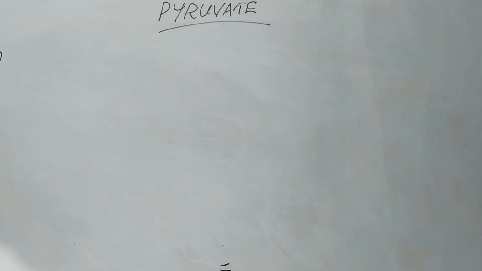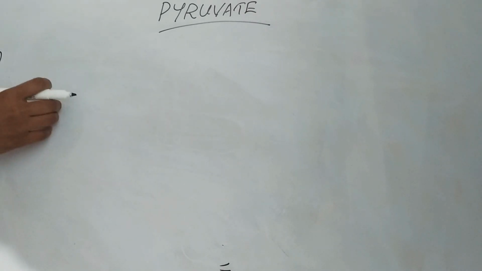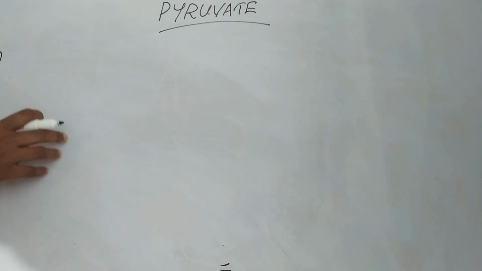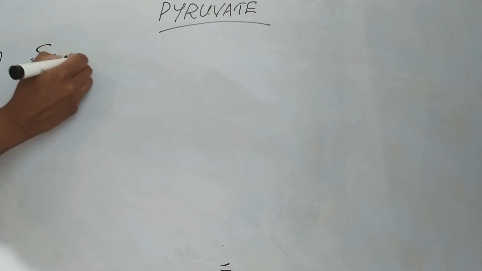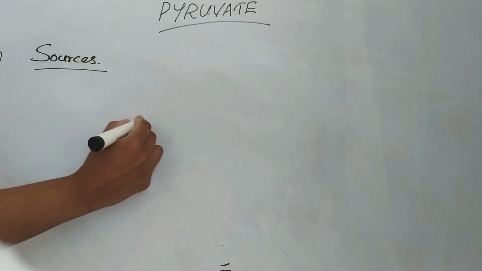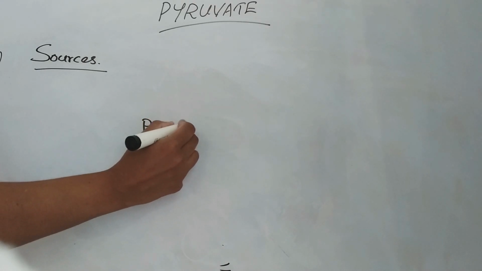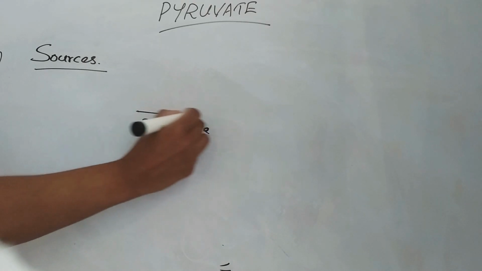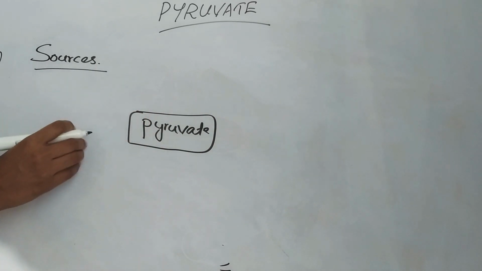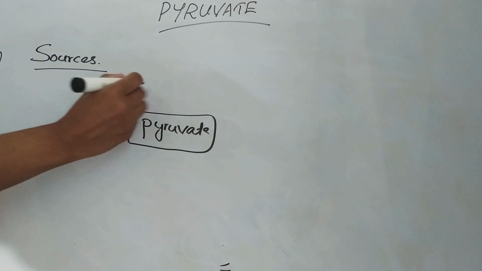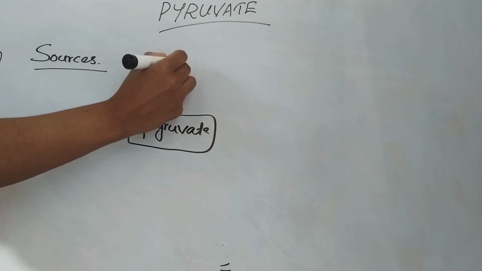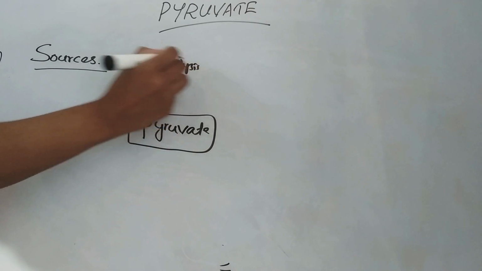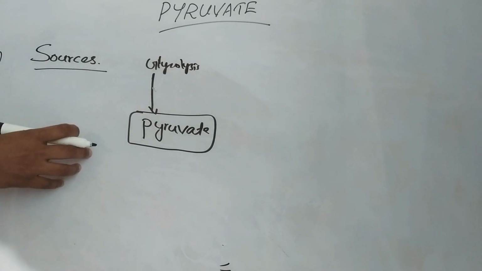Hello everyone. Today we will discuss the formation and fate of pyruvate. Pyruvate is an intermediate in several metabolic pathways throughout the cell. So let's see the sources of pyruvate first. Principally, pyruvate is formed from glycolysis. From glycolysis, pyruvate is produced as the end product of glycolysis.